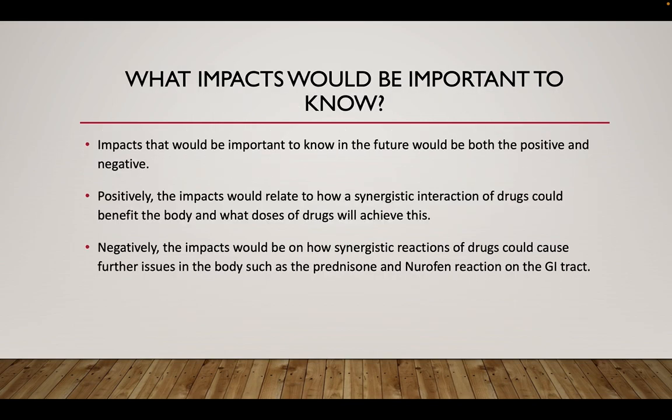What impacts would be important to know as an allied health professional? So impacts that would be important to know in the future would be both the positive and negative. Positively, the impacts would relate to how a synergistic interaction of drugs could benefit the body and what doses of drugs will achieve this. Negatively, the impacts would be on how synergistic reactions of drugs could cause further issues in the body, such as the prednisone and Nurofen reaction on the GI tract.